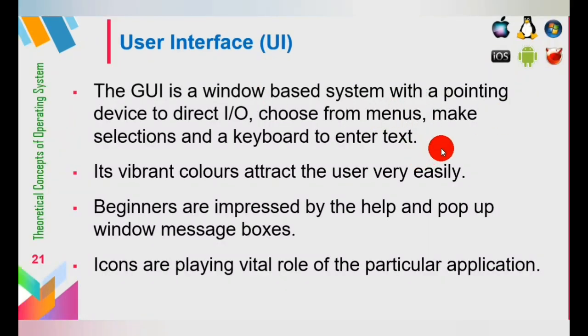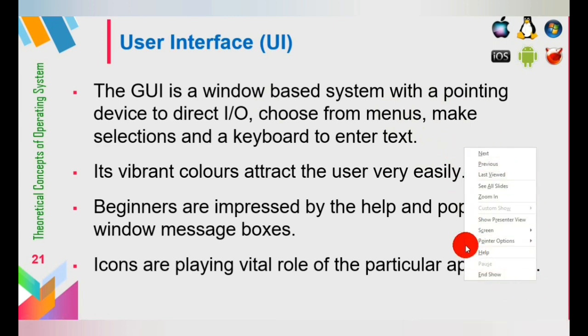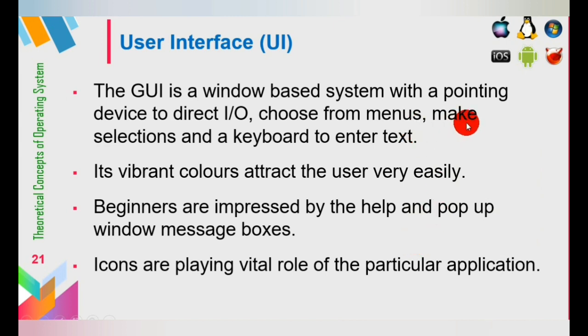So menus means a list of options. Now you can see this is also one of the pop-up menus. Pop-up menu means a short form of menu. So using this type of menus, you can interact with the computers, make selections, and the keyboard is used to enter the text. If you want to type any text into your computer, then we can use a keyboard, okay.